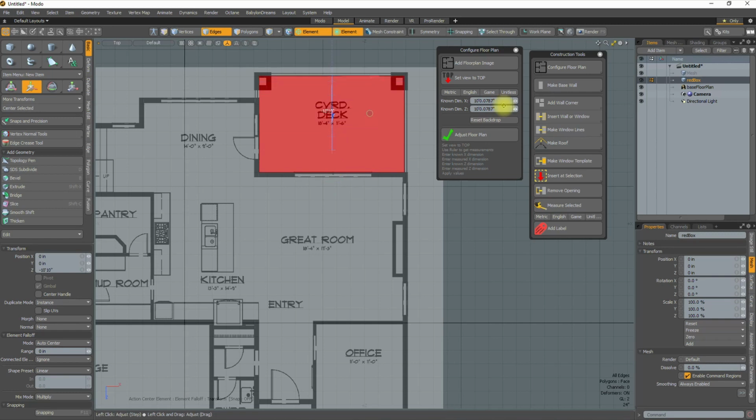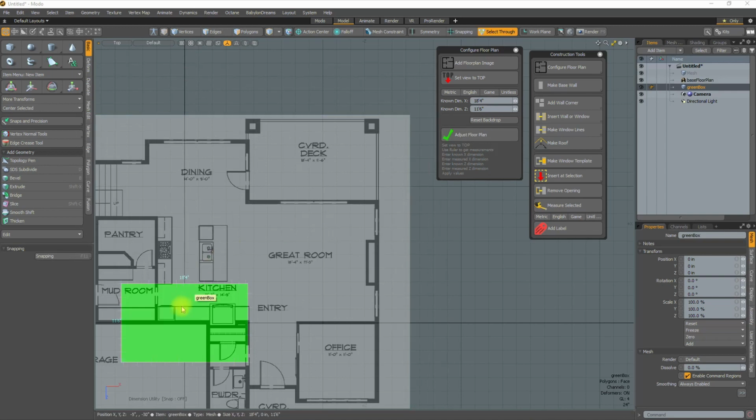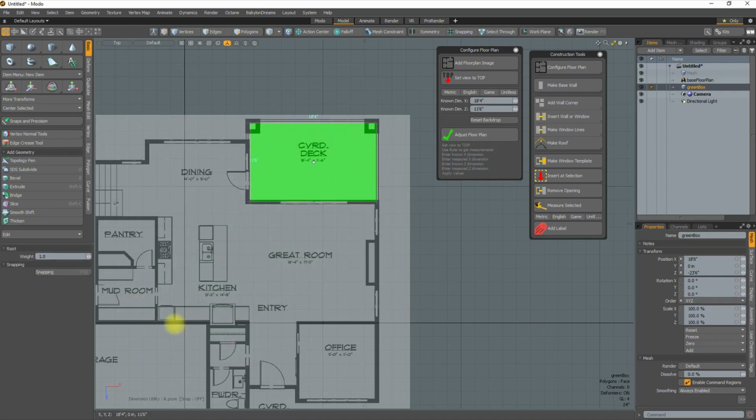Be sure the red box matches either a square or rectangle in shape. Enter the known dimensional values. Click Adjust Floor Plan. Use the green box to verify the scale of the floor plan.